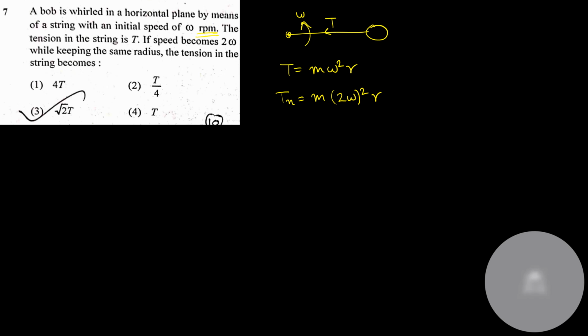Okay, so T divided by T new is nothing but 1 by 4, or T new is equal to 4 times T. Our correct option would be option number A. I don't know why it has been done as 4.